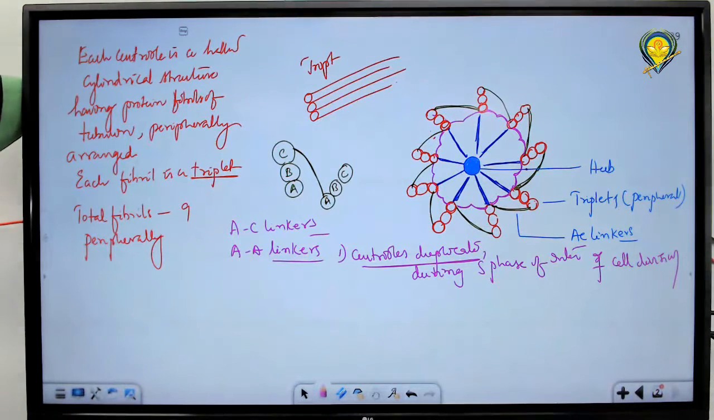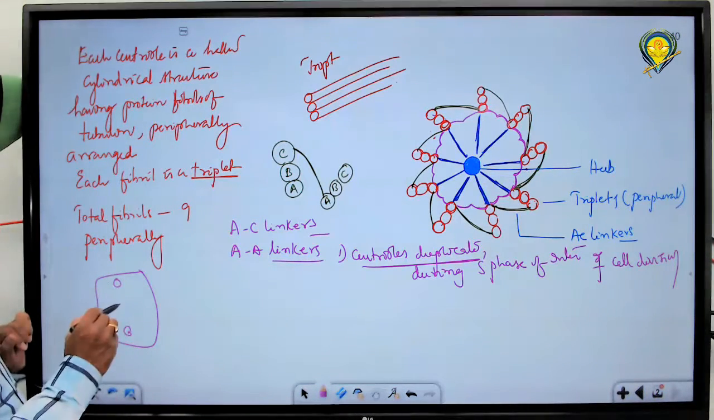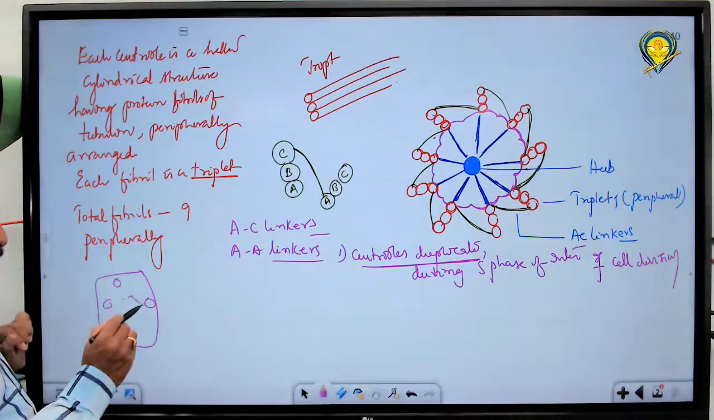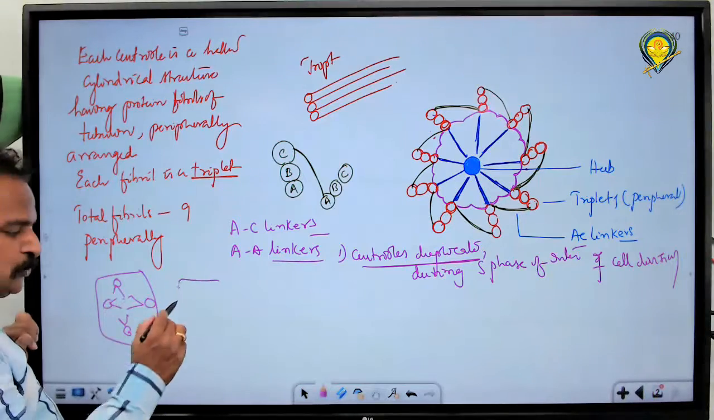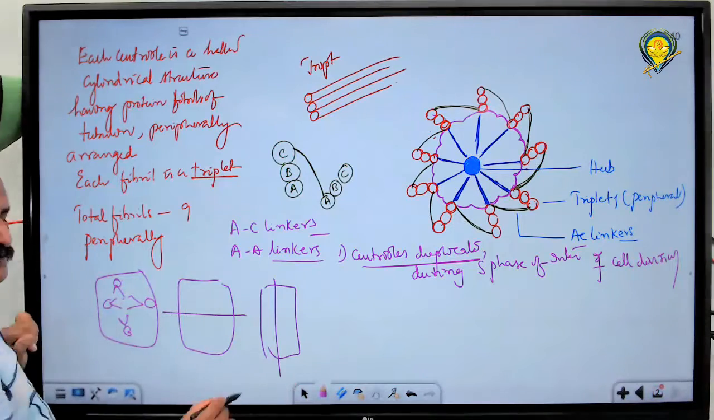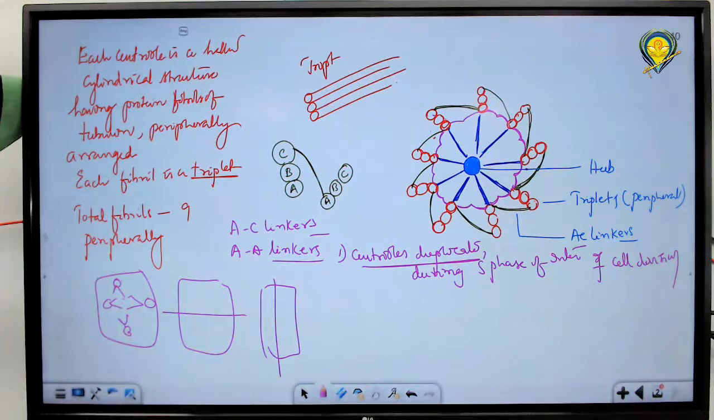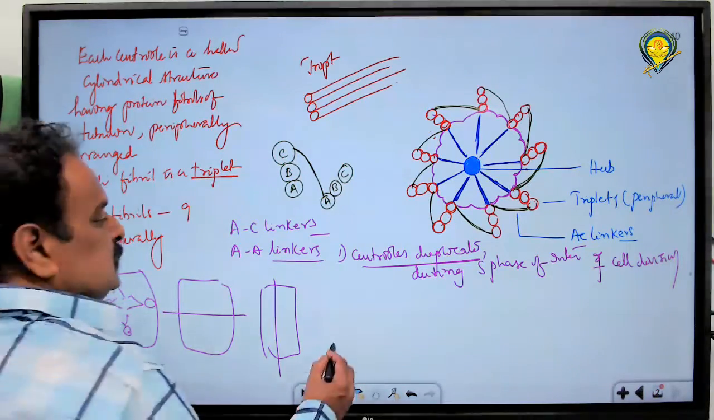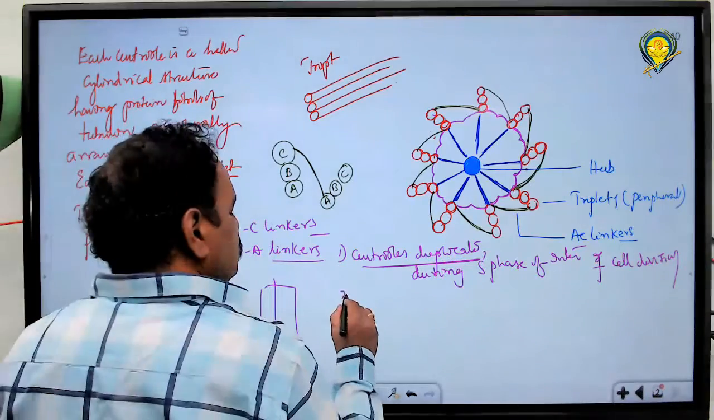Centrioles play an important role. Suppose centrioles are present here, the plane of division is this. If centrioles are here, the division would be like this. Whether the cell is going to divide one way or another is all based upon the location of the centrioles. Centrioles decide the plane of division and the formation of mitotic spindles. So centrioles duplicate during which phase? S phase of interphase.